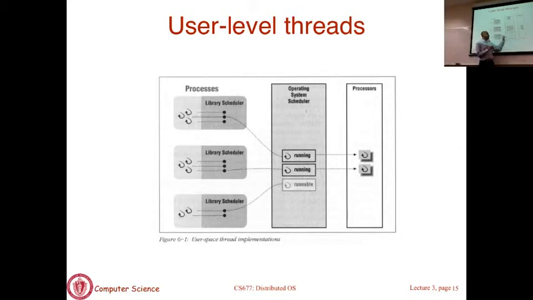But when you see it from the kernel's perspective, here's a process that has just done an I/O, or is basically making a blocking call. So it is going to take that entire process and say that the process is blocked, because it cannot figure out that there is a thread in there. There's no way for the library scheduler to make an I/O request to the kernel and say don't block me as a process, because the kernel is going to treat that entire thing as a process and just block the whole process.